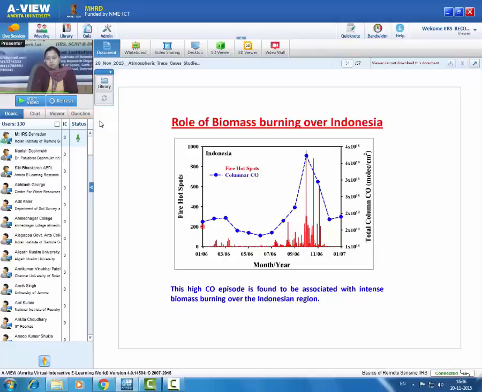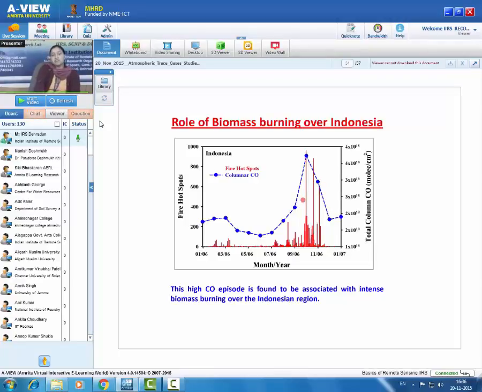If you view this plot closely, you will see that total columnar CO closely follows the variation of fire hot spots, and it showed an elevated level during October and November when fire hot spots show maximum value.